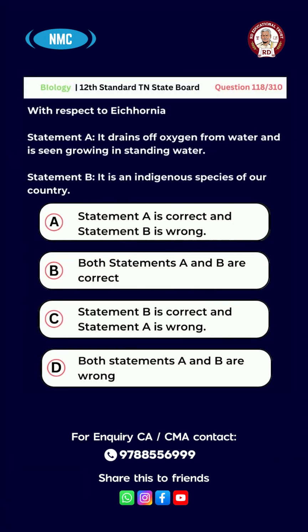Question number 118. With respect to Eichhornia, statement A, it drains oxygen from water and is seen growing in standing water. Statement B, it is an indigenous species of a country. Option A, statement A is correct, B is wrong. Option B, both statements A and B are correct. Option C, statement A is wrong, statement B is correct. Option D, both statements A and B are wrong. And the right answer for this question is option A, statement A is correct and statement B is wrong.